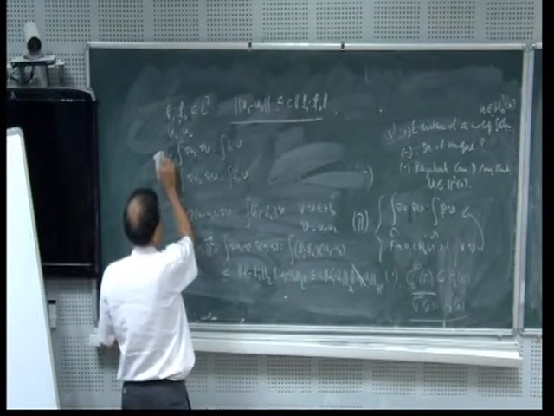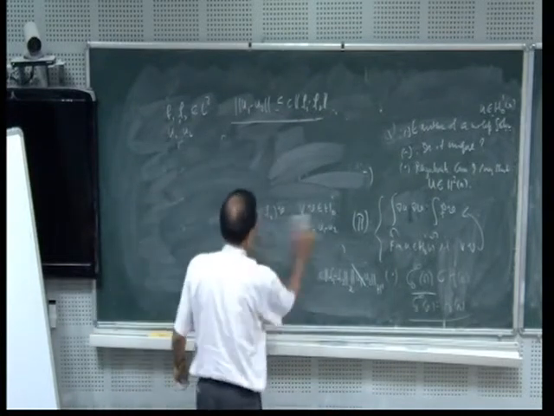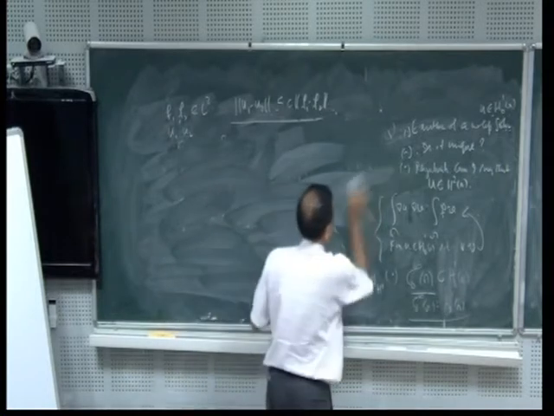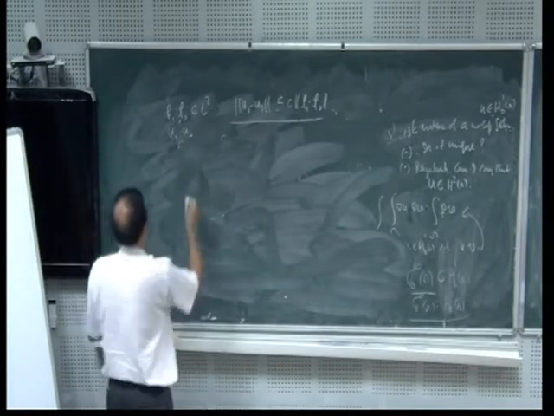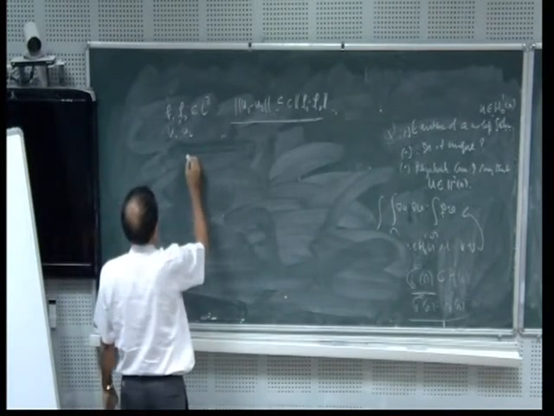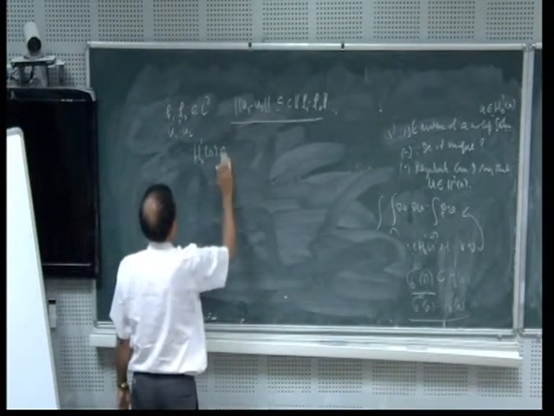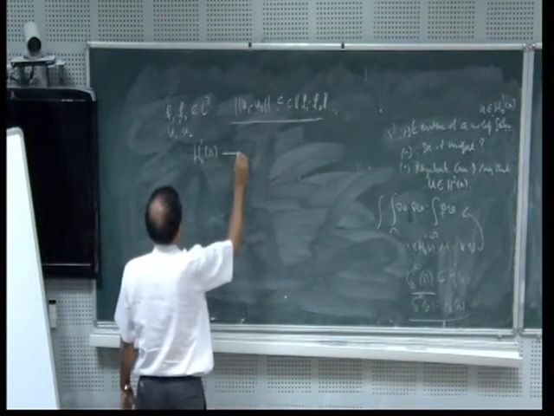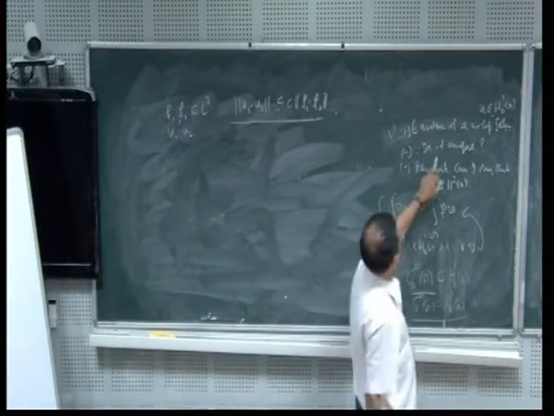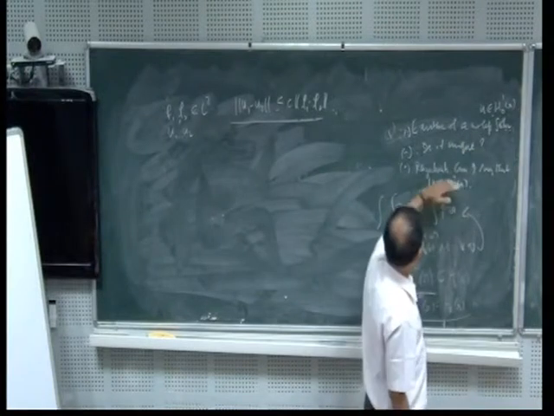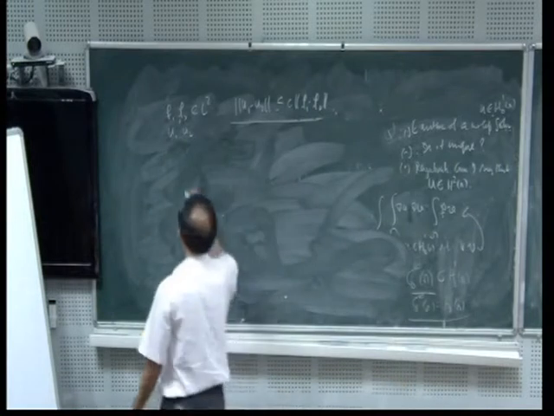So what we have proved is that, from H10 of omega, I am going to do one more thing. There is a unique weak solution. Now I want to show that it is actually regular.